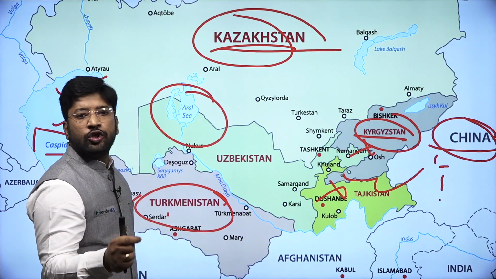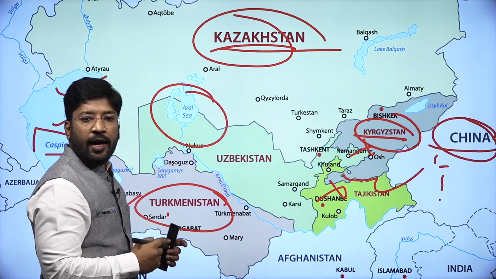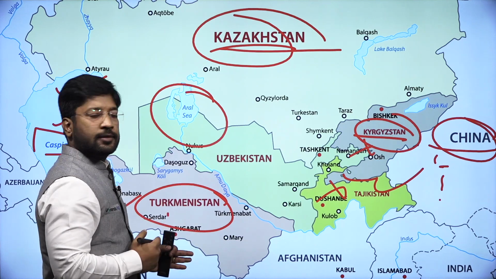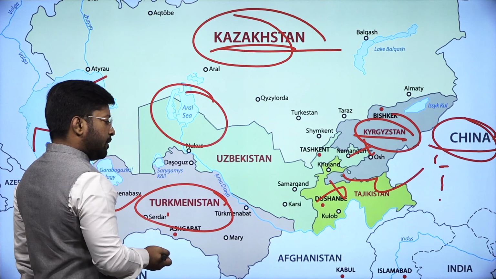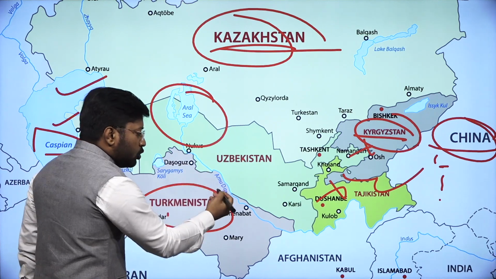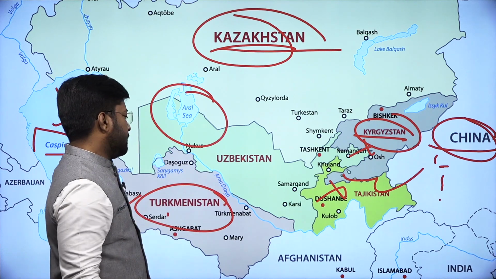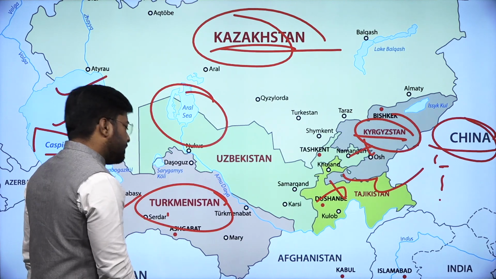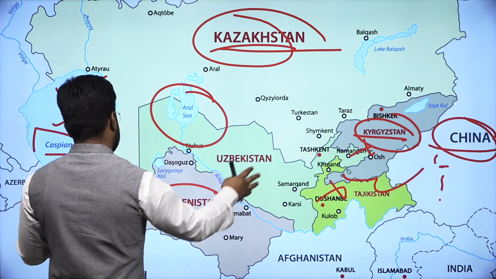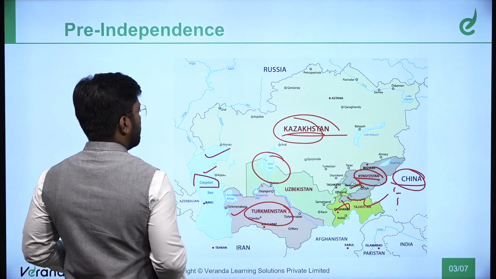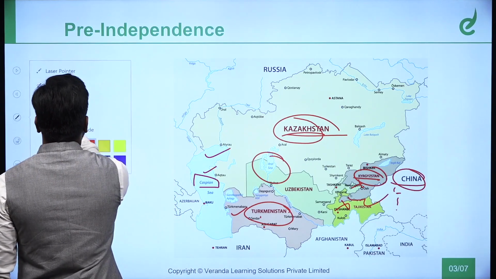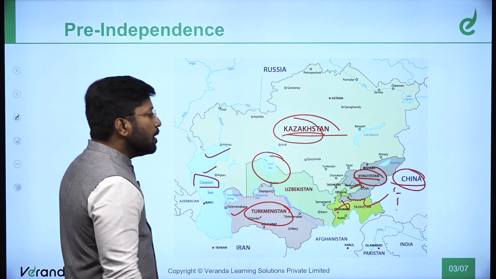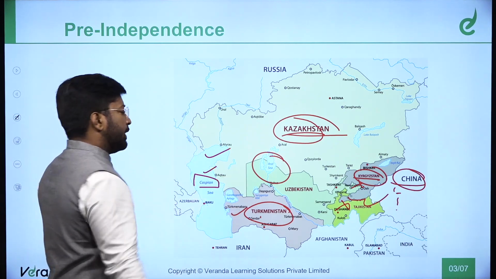So these kinds of questions come up in prelims, so IR is also important for your prelims. They will ask that the Aral Sea is between Kazakhstan and Uzbekistan, and the Amu Darya is between Uzbekistan and Turkmenistan. You can remember like this only. The idea I am trying to tell you is that it is an old, important region.